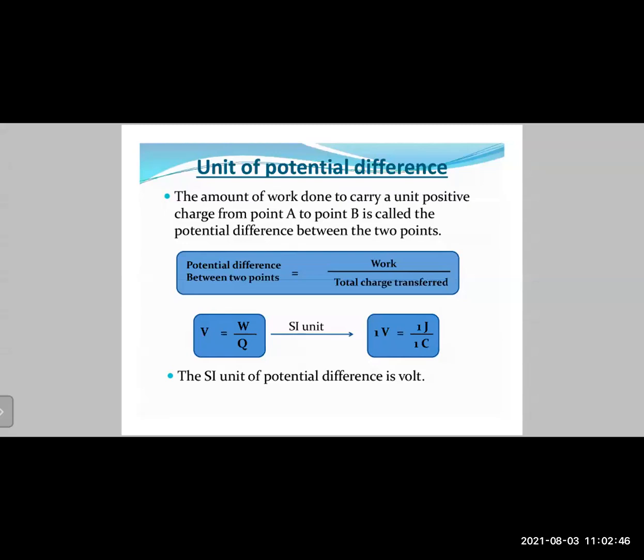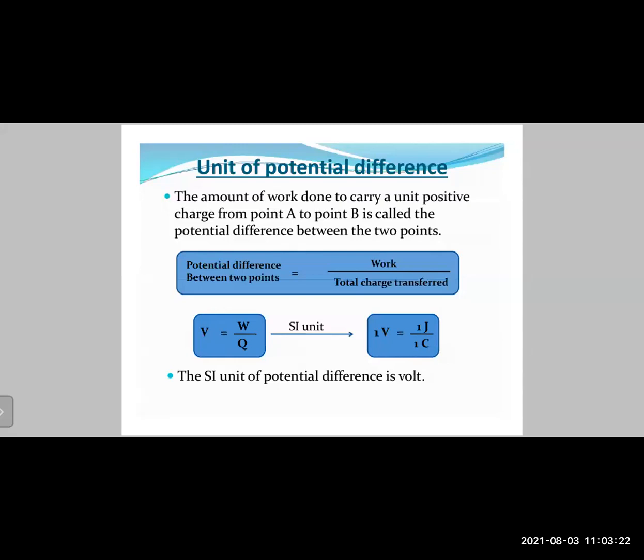Okay, for that we need to scientifically define the concept of electrical potential, right? So the amount of work done to carry a unit positive charge from point A to point B is called the potential difference. Now remember, when we studied the concept of potential difference, the electrons were moving from a point of lower potential to a point of higher potential, right? So electrons are very tiny particles. If they are moving, we need to have some force, right? And when we apply force and an object moves, we say that work is done. Okay, so let us define.